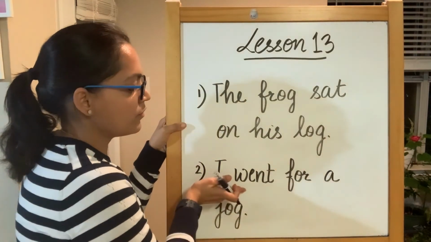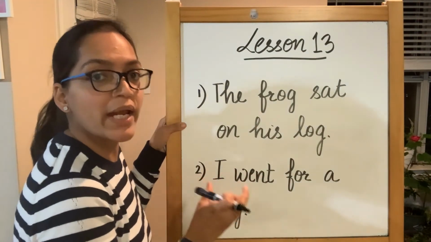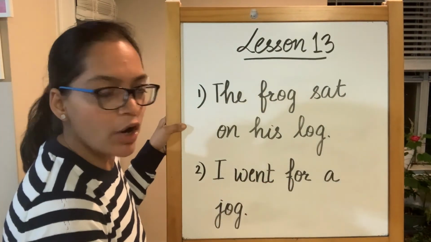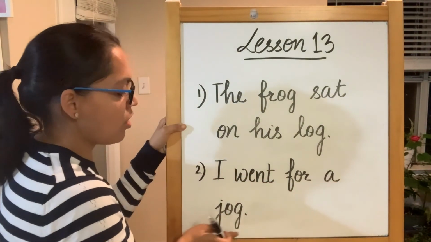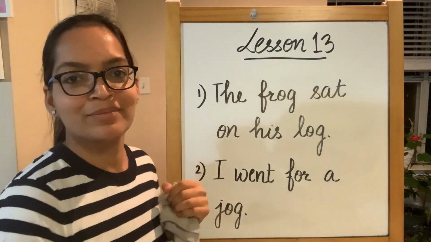I, for an, when, ending with a t, so becomes went. I went for a jog. I went for a jog.